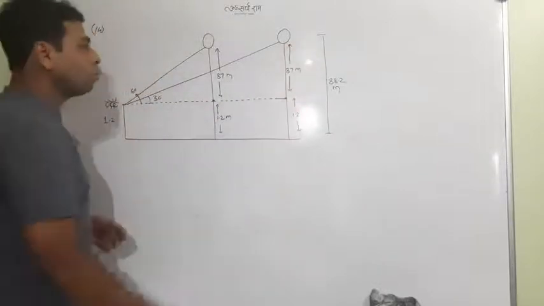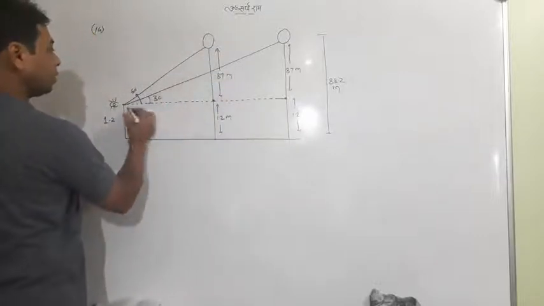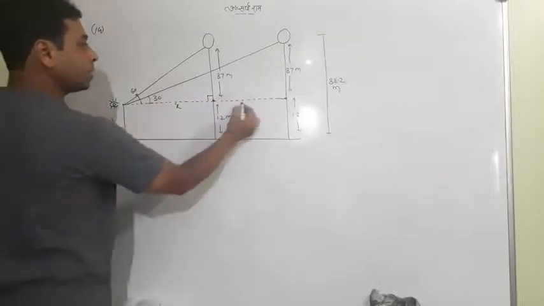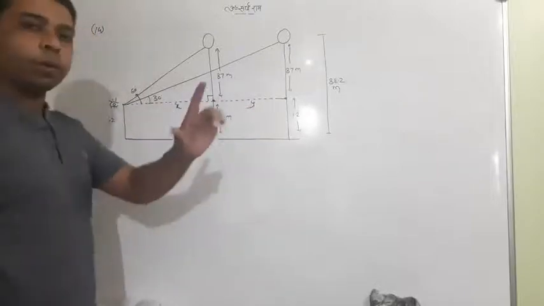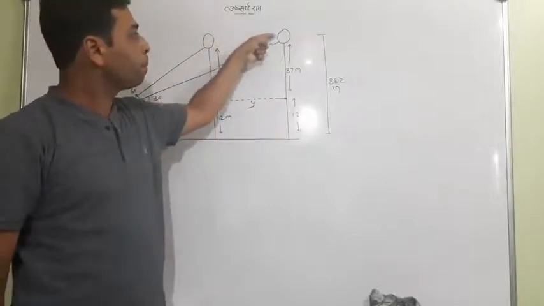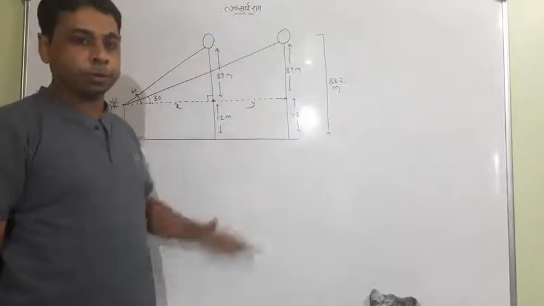And some distance I want to assume next. Suppose this is the first triangle, a right angle triangle. Suppose this is x and suppose this is y. And we want to ultimately find the value of y, because y is the distance traveled by the balloon, this distance. This distance is equal to y. So this was the picture.